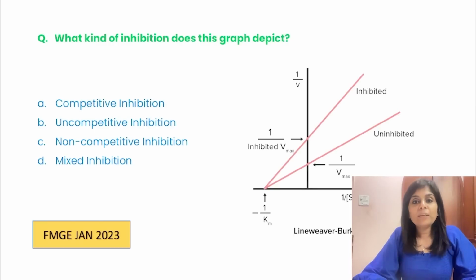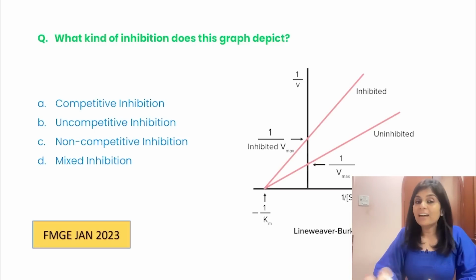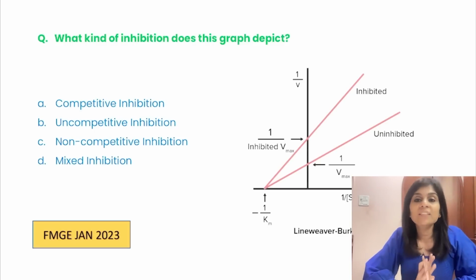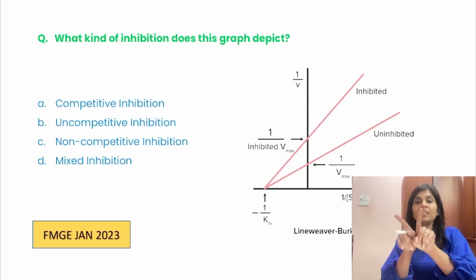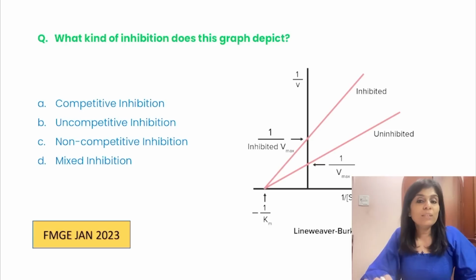What kind of inhibition does this graph depict? So whenever you're shown a graph, you're asked to find out what type of inhibition it is. I don't want you to just blindly memorize. If it's a V, it is non-competitive inhibition; parallel lines, competitive inhibition. Don't do that, because if you do that, in future, when you try to do research, you will not be able to read any article.